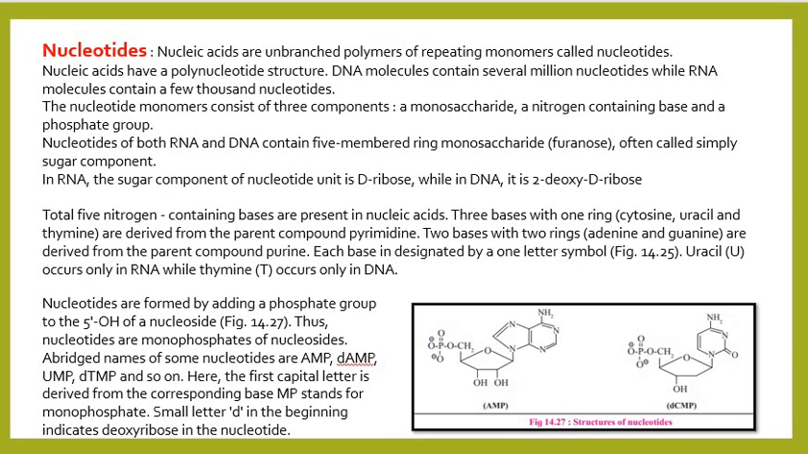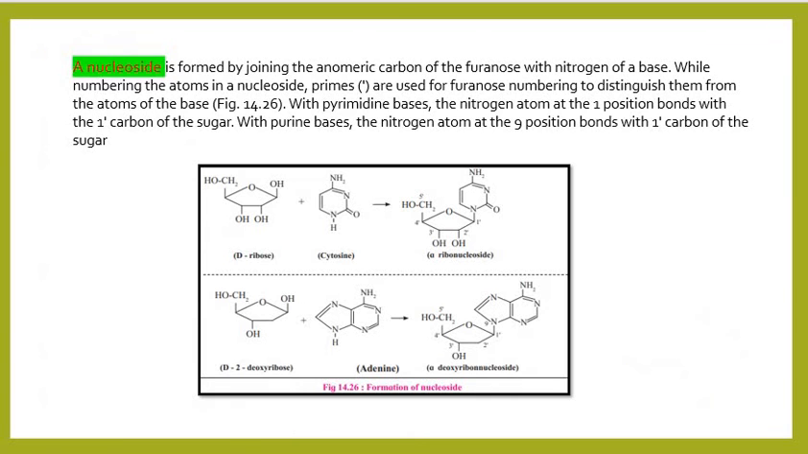The 5 nitrogen containing bases present in nucleotides are cytosine, uracil, thymine, which are derived from the parent compound pyrimidine, and 2 nitrogen bases with 2 rings, adenine and guanine. These are the pyrimidines and purines. Pyrimidines have a single ring and purines have 2 rings.